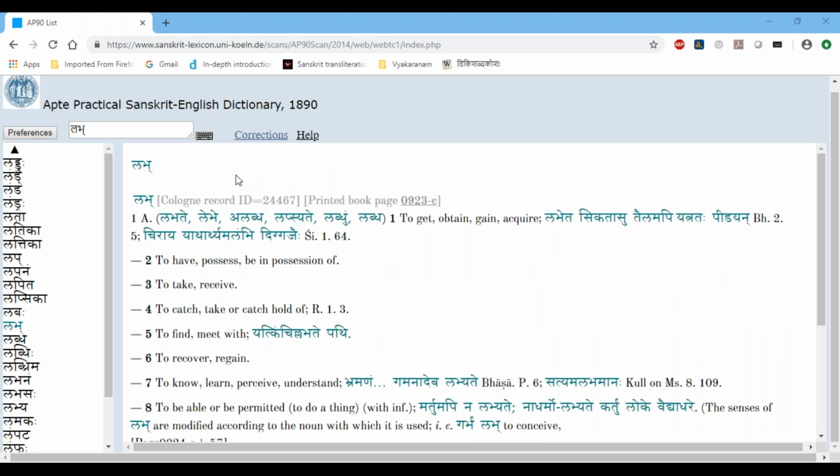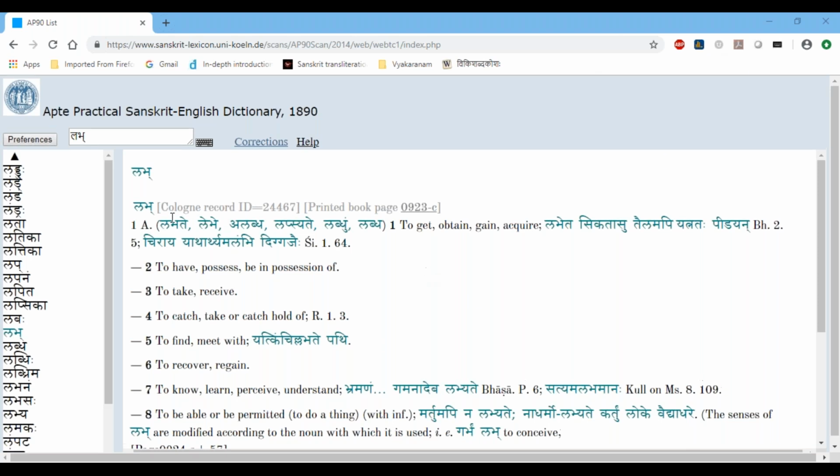Can it be said that the entry showing the lakaras and krit pratyayas shows all the krit pratyayas possible for the dhatu? No way, that's not correct. So the question is, there are some lakaras, like lapsyate. Labdhum is a krit pratyaya, the tumun is a krit pratyaya, and then kta pratyaya. There are many krit pratyayas associated with the dhatus. Not all are shown here. Only 2 are shown here actually.